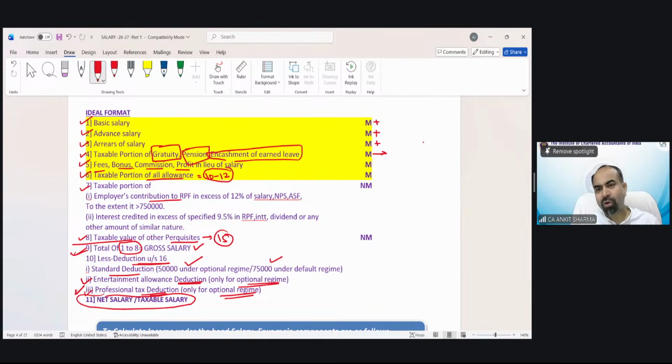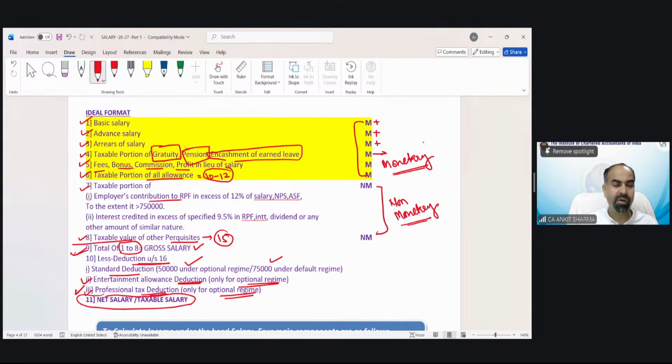Now you might be thinking, what does this M stand for? M means these are all monetary payments. They are all monetary payments, generally given in cash or via bank. And NM means these are non-monetary. You do not receive these in money form. That could be in the form of accruals, perquisites, benefits, amenities, facilities, etc. Understood? So that was just an overview of the format.